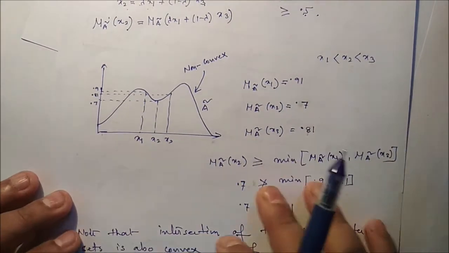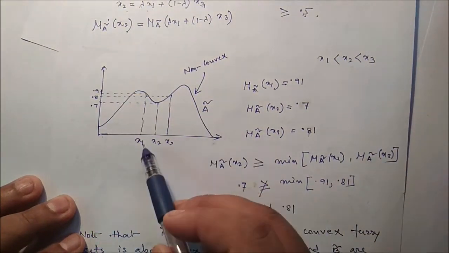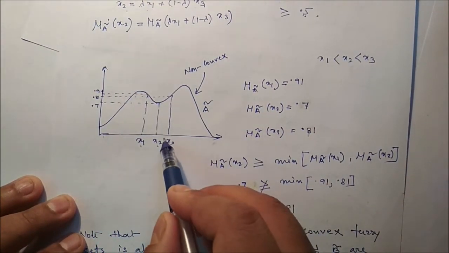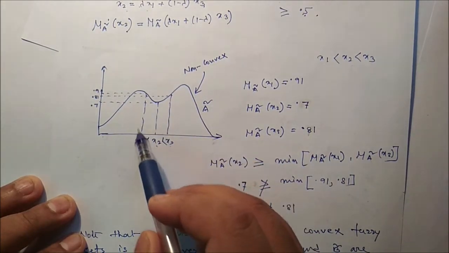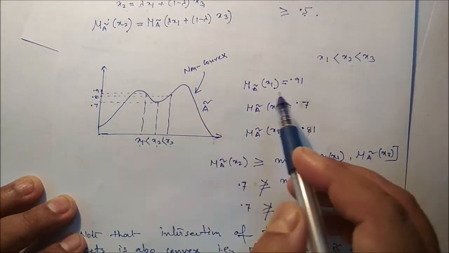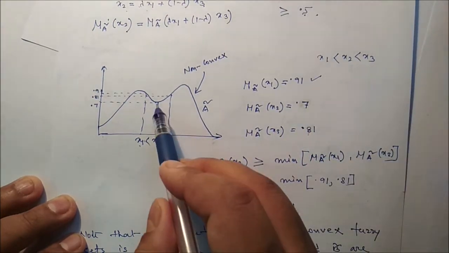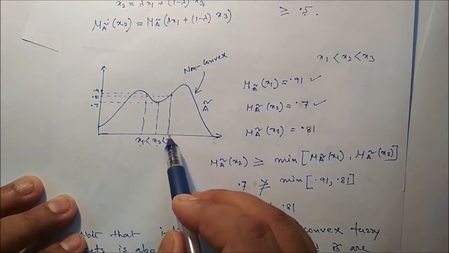That means we can say this is our convex membership function. Now we can see another example. Say this is our example, with x1, x2 and x3, where x3 is greater than x2, and x2 is greater than x1. The membership values are there. The membership value of x1 is 0.91, the membership value of x2 is 0.7, and the membership value of x3 is 0.81.